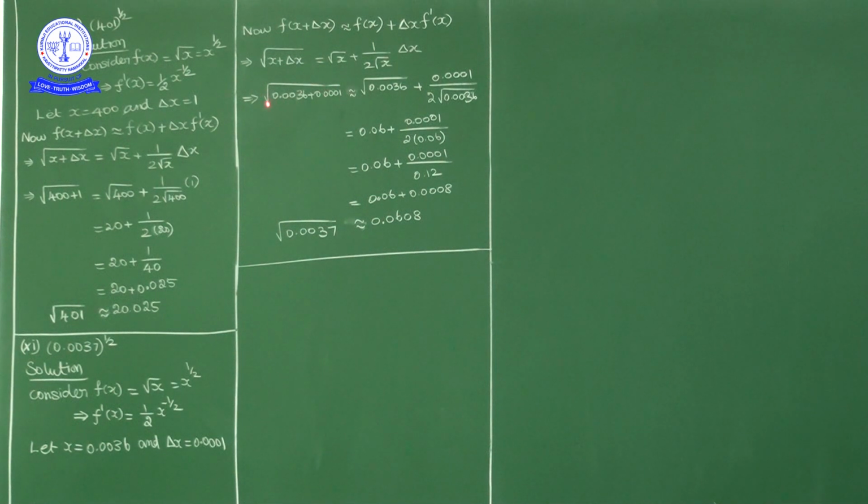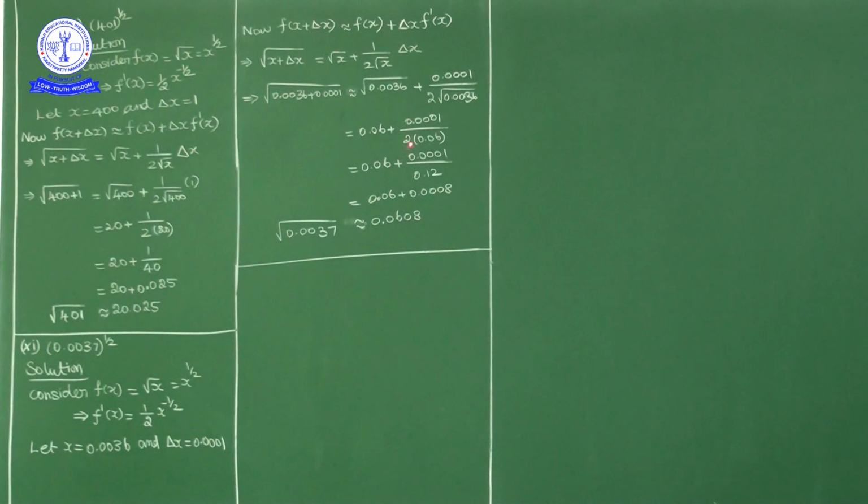Left hand side is square root of 0.0036 plus 0.0001, equivalent to right hand side, square root of 0.0036 plus delta x, which is 0.0001, by 2 into root x, where the value of x is 0.0036. Now square root of 0.0036 is 0.06. 0.06 plus numerator 0.0001 upon 2 into square root of 0.0036, which is 0.06.